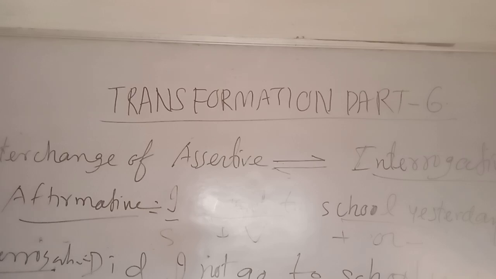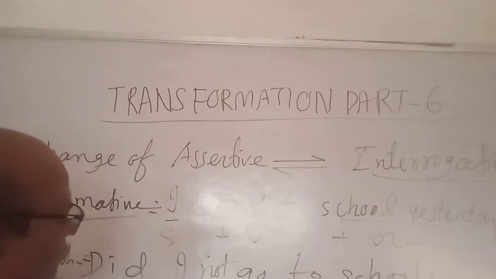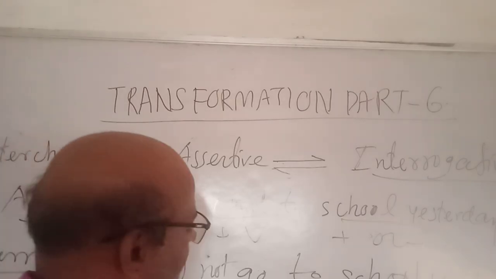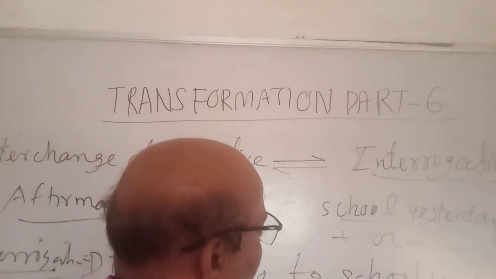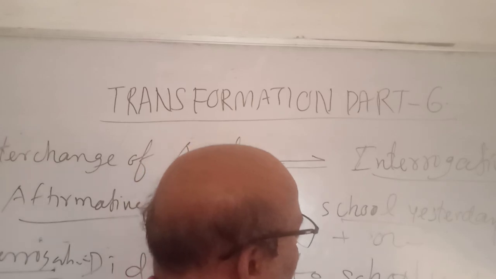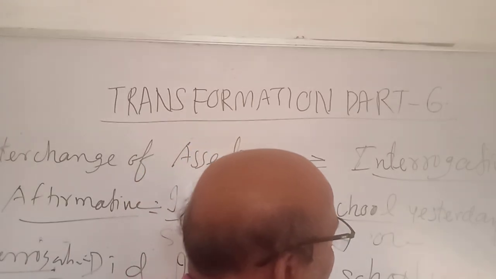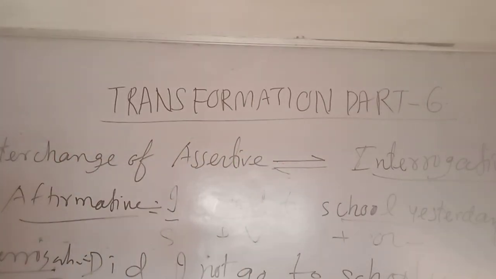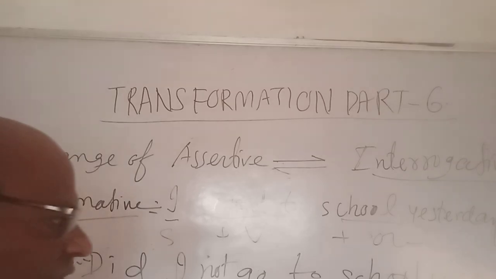Let me take another example. Second example. You are singing a song. Clear? See the sentence. You are singing a song.